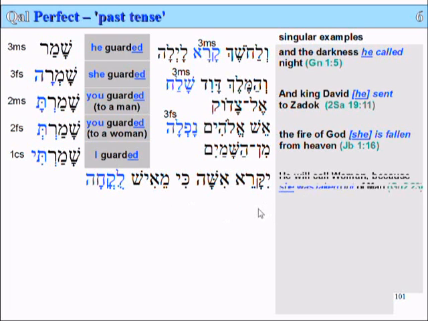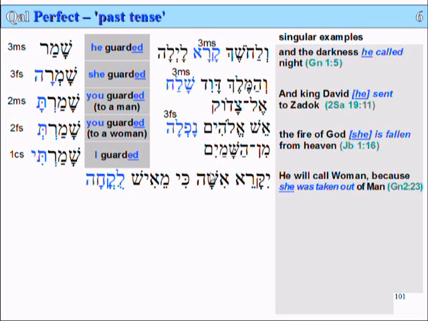So in English, he will call Yakare her woman, because she was taken out, lukacha, of the man, meish. Or in the Hebrew it says, he will call her woman, from man she was taken.